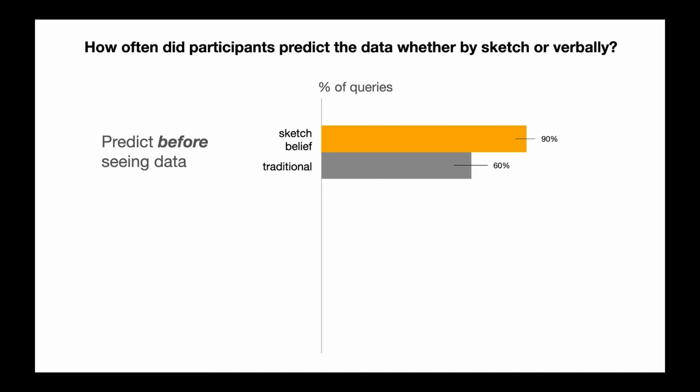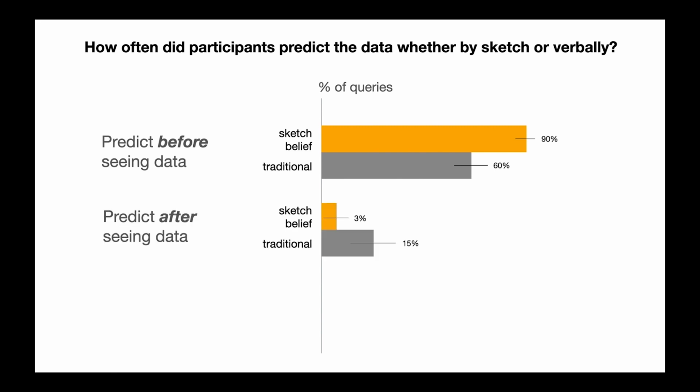We coded participants' interactions and verbalizations and found that participants from the sketch group were more likely to state their prediction before seeing the data. Those using a traditional interface were more likely to state their prediction after the data were reviewed, or would state no prediction at all. PredictMe seems to encourage users to adopt normative analysis practices by positing hypotheses before the data is known. Participants may also be thinking more deeply about the implications of their prior knowledge. Participants also did not seem to mind the extra effort to sketch their prediction.